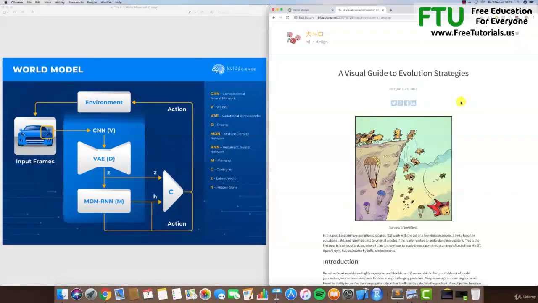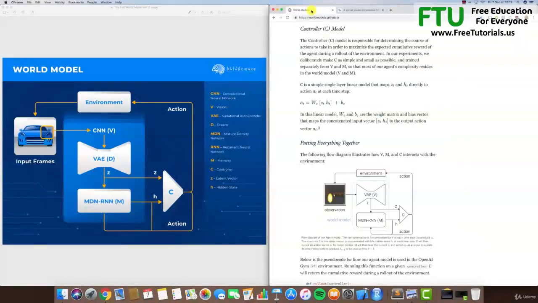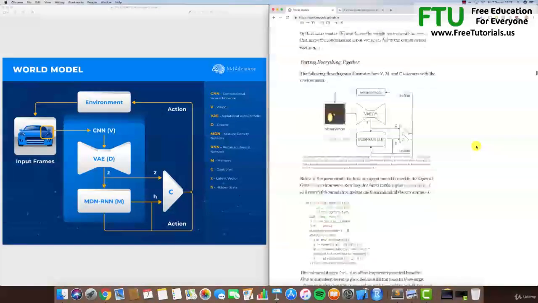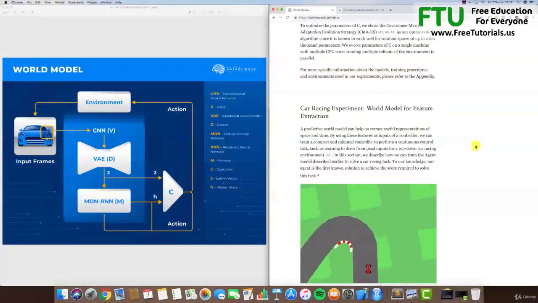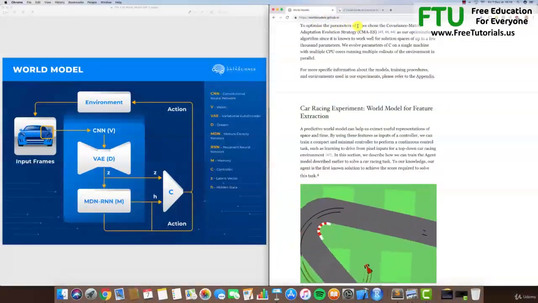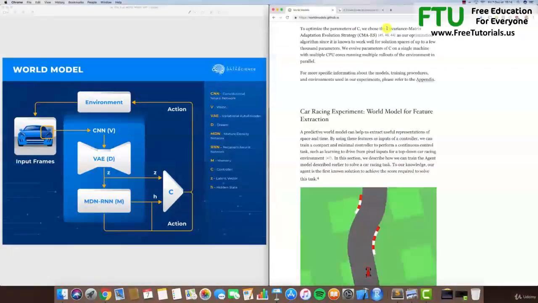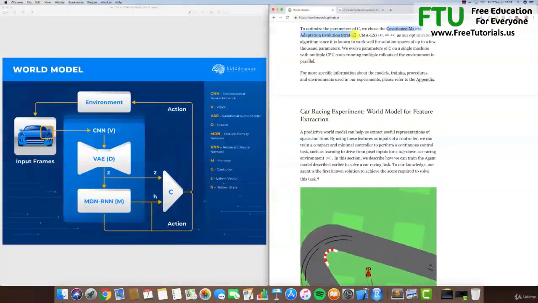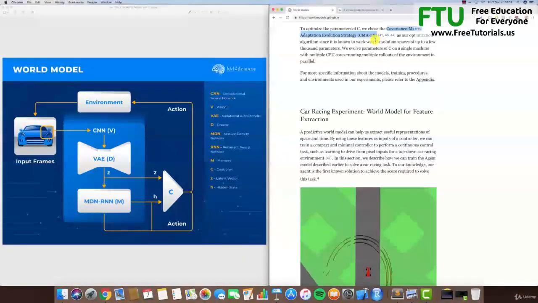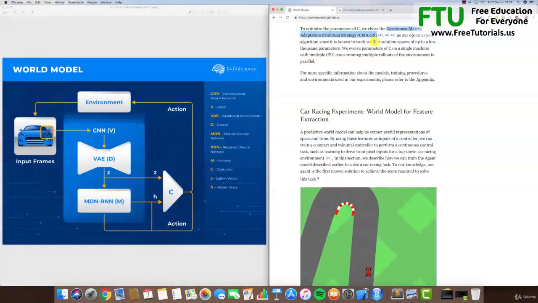All right, and just to finish the tutorial, I would like to point out that the authors explain that they optimize the parameters of the controller C with the covariance matrix adaptation evolution strategy, CMA-ES, which we will implement in the course. So I can't wait to start all these steps.